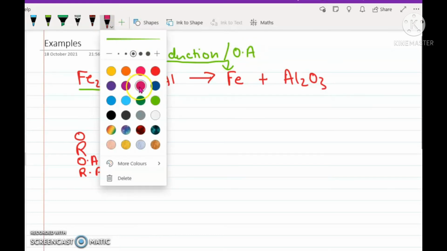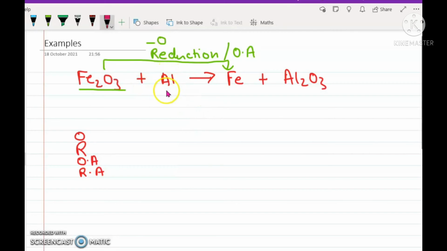On the other hand, the aluminium is gaining oxygen, and gain of oxygen is oxidation, and the substance undergoing oxidation is my reducing agent. I hope your answers are right. Let's look into one more equation and wind it up.